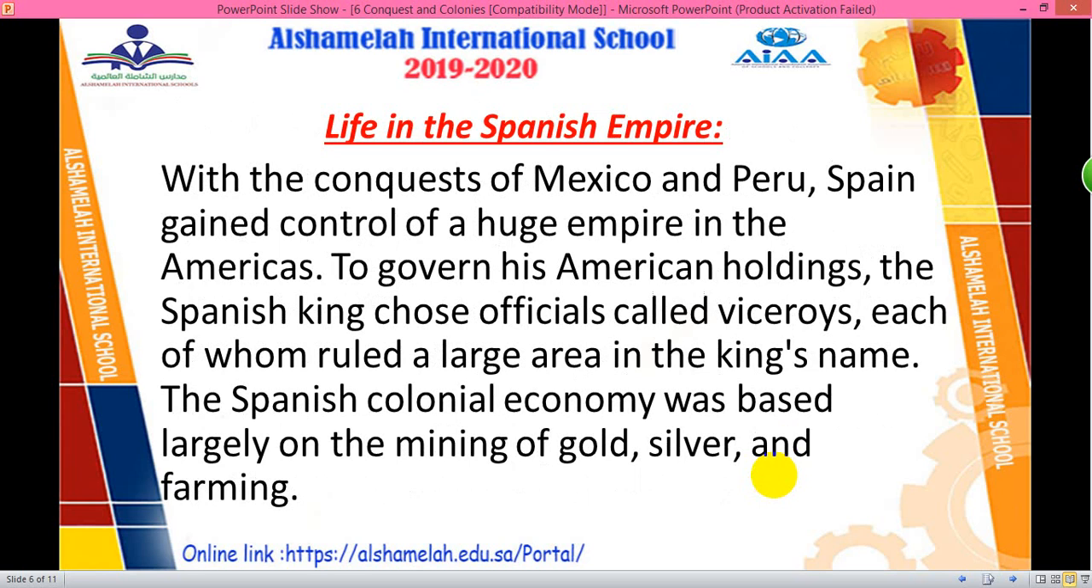Here we have life in the Spanish Empire. With the conquest of Mexico and Peru, Spain gained control of a huge empire in the Americas. To govern his American holdings, the Spanish king chose officials called viceroys, each of whom ruled a large area in the king's name. The Spanish colonial economy was based largely on the mining of gold and silver, and farming.